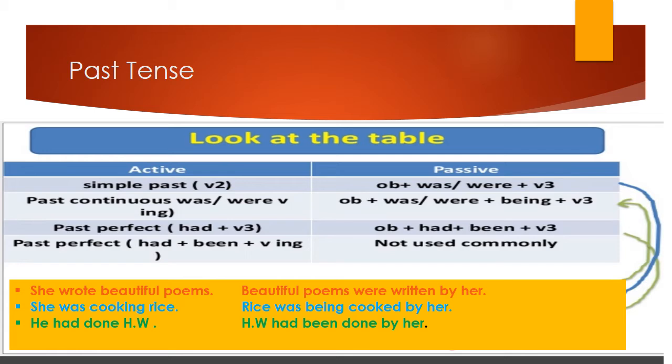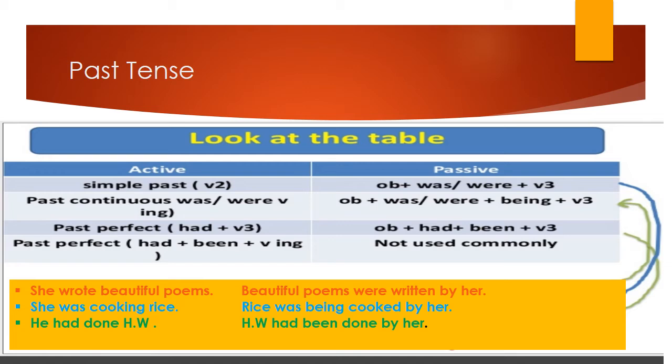Past continuous tense: was/were and verb with ing. She was cooking rice. Now for passive voice, we use object plus was/were plus being plus the third form of the verb. So it will be, rice was being cooked by her.